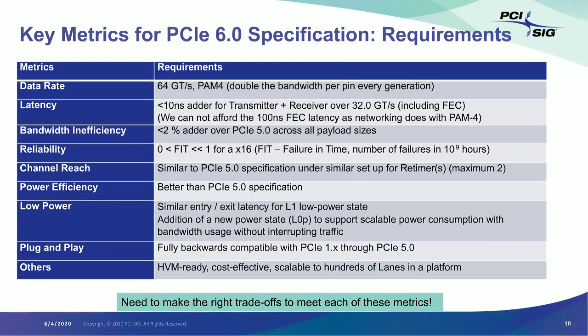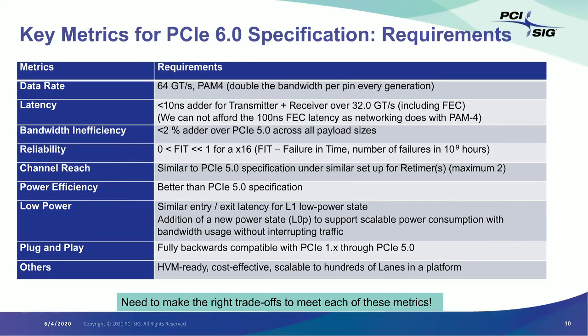From a bandwidth inefficiency point of view, we cannot again afford to lose more than 2% of real bandwidth when we move from 5.0 to 6.0, in spite of having a FEC. And that's because not only do we want to double the data rate, but also we want to get at least very close to 2x of real bandwidth. So we just do not have the luxury of losing, let's say, like a 12% bandwidth due to FEC, as some others have done.